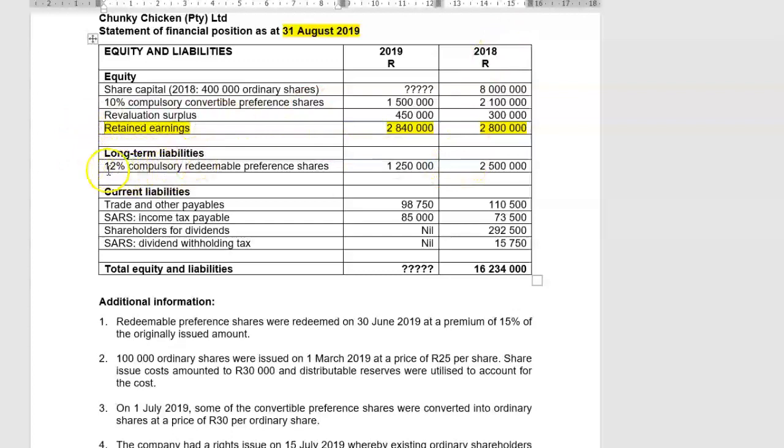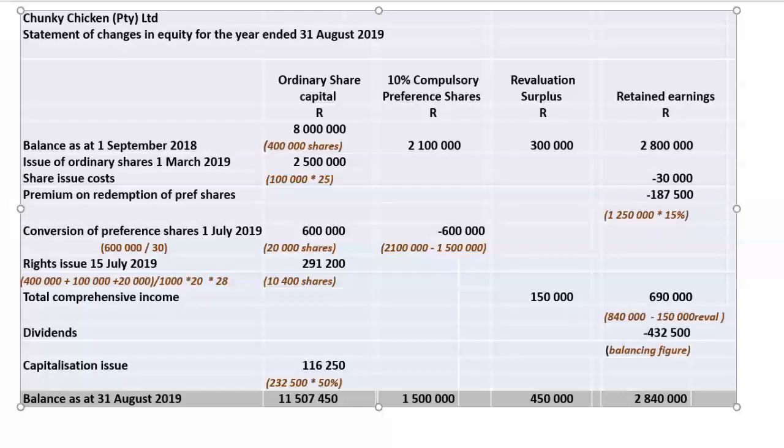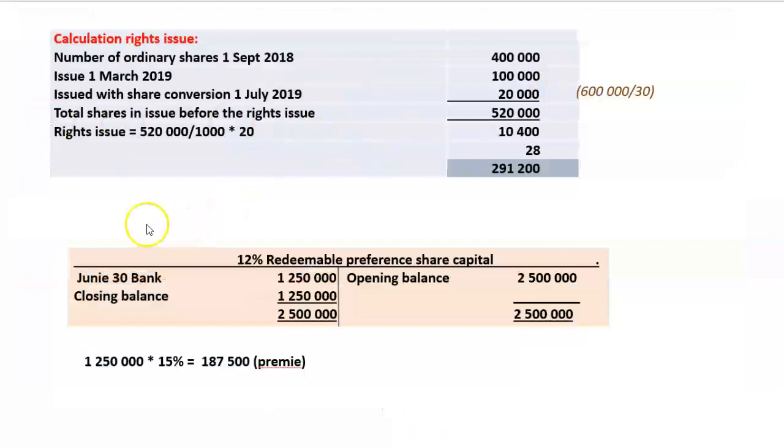Then long-term liabilities, 12% compulsory redeemable pref shares, opening balance 2.5 million, closing balance 1,250. Now remember, if you put it in your statement of changes in equity, minus 5 marks, but on the sideline, you can have a little T account. And there you can have opening balance 2.5 million, closing balance 1,250,000.